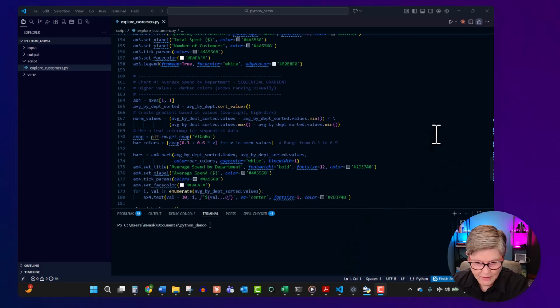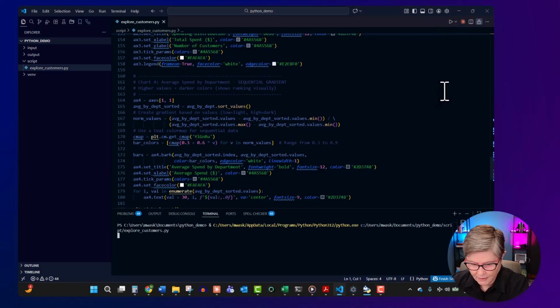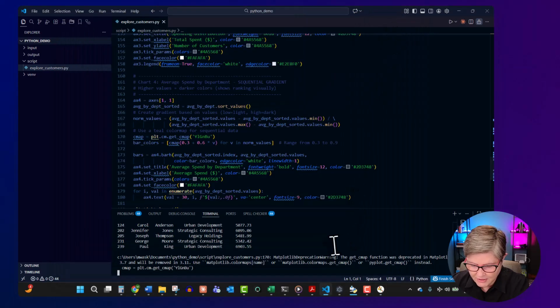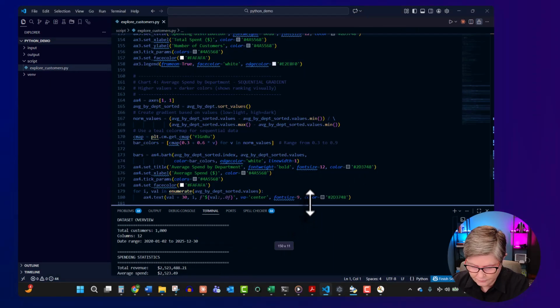Okay, so now I think we are ready to run this script. So let's click on the run button here in the upper right corner. And let's watch what happens. After we run the script, you will have these charts pop up. I did ask Python to create this for us, but first let's look at the results.